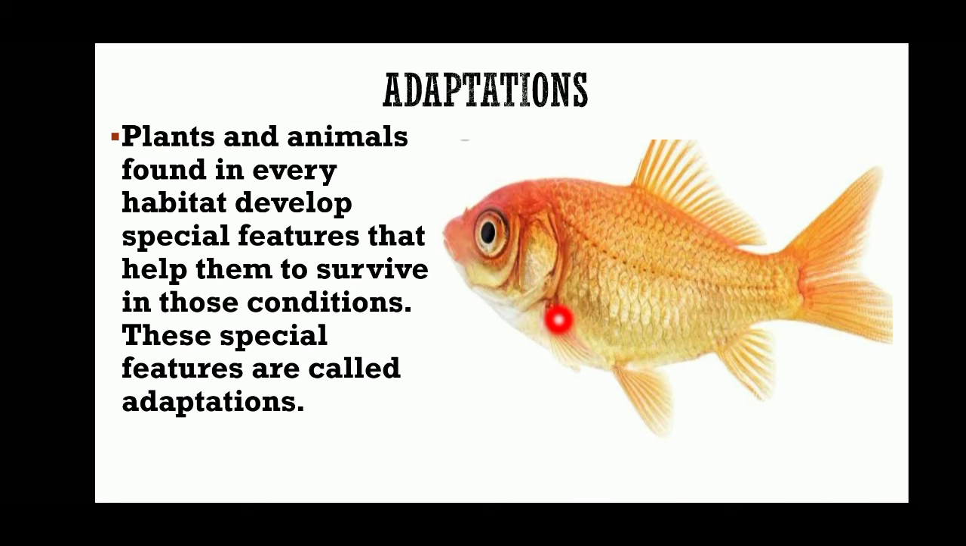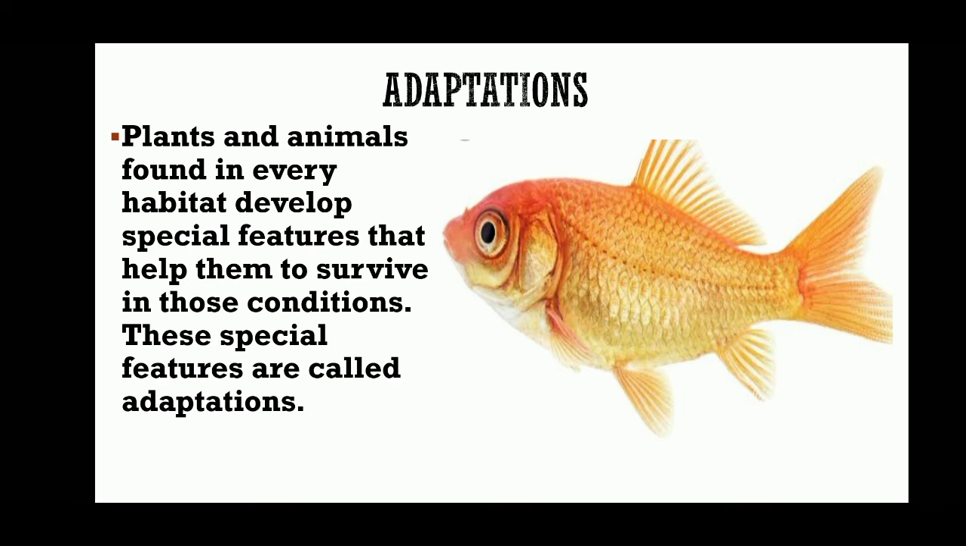We have seen that fish lives in water. So water is the habitat of fish, right? Now to survive in water, fish has developed some special features. They have gills to absorb the oxygen which is dissolved in water. Fish have fins and tail which help them to swim smoothly in the water. So to survive in water habitat, fish has developed these special features, and these special features like gills, fins and tail are called adaptations.